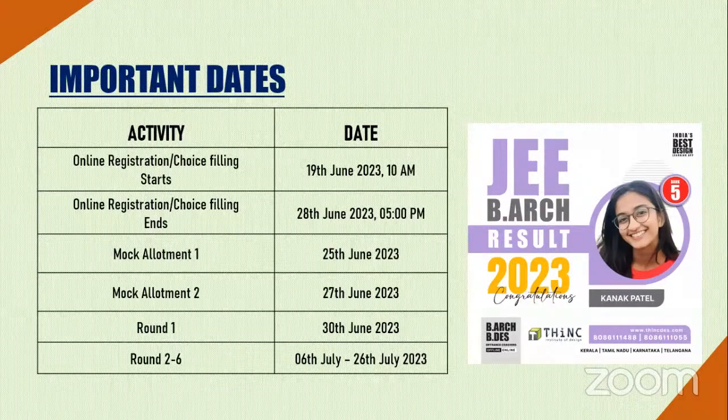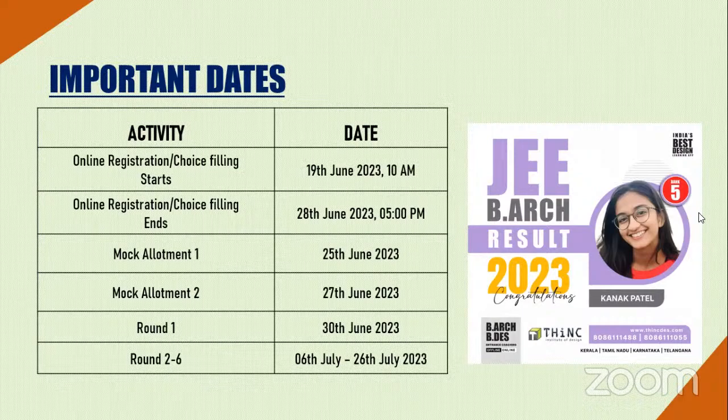There are 2 mock allotments and then there are 6 rounds of counselings after that. The importance of mock allotment is that before every mock allotment, there will be a deadline. I think it is 24th night, 8 p.m. The first mock allotment deadline is 24th, 8 p.m. at night. So if you give all your preferences before that, in the first mock allotment you will get an idea of which college you could get into with respect to the order in which you have given your choices. If you are not happy after the first mock allotment, you can do corrections, you can do changes. That's one of the best things that JoSAA provides in their counseling.